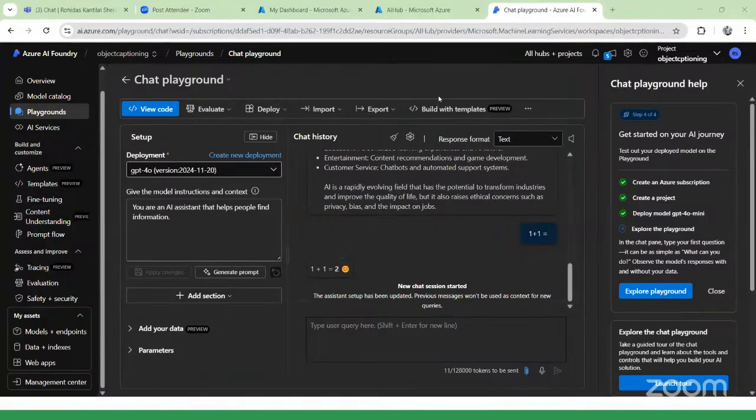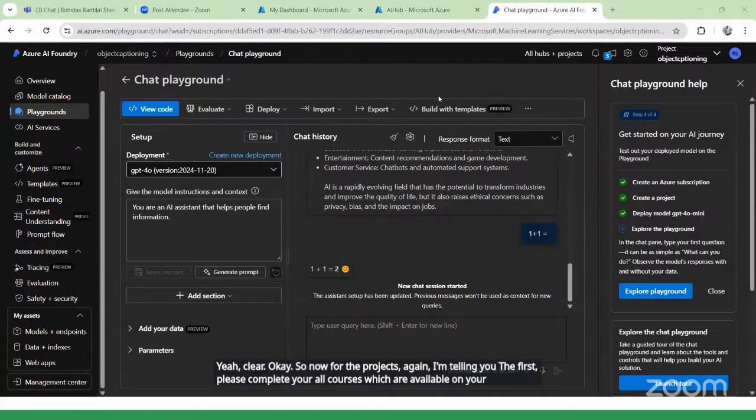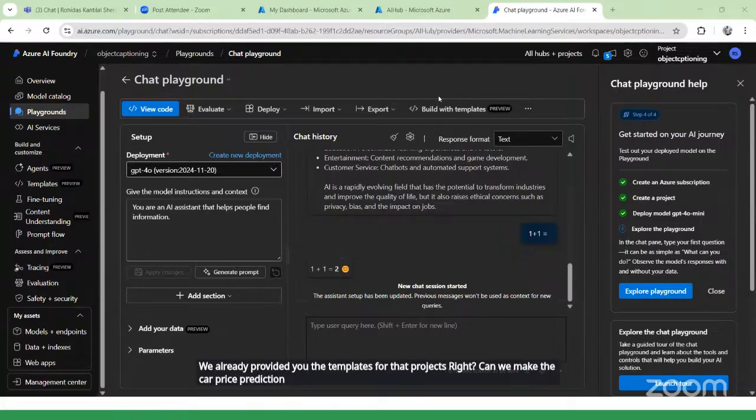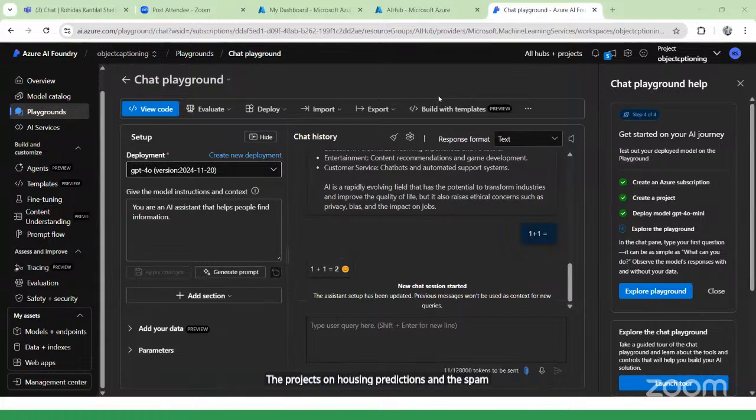Now for the projects, again I'm telling you, first please complete all the advanced courses which are available on your portal. Ma'am already explained the deadlines for the project submissions, and we already provided you the templates for the projects. Can we make the car price prediction project? Yes, you can make that project, and also projects on housing predictions and spam predictions.